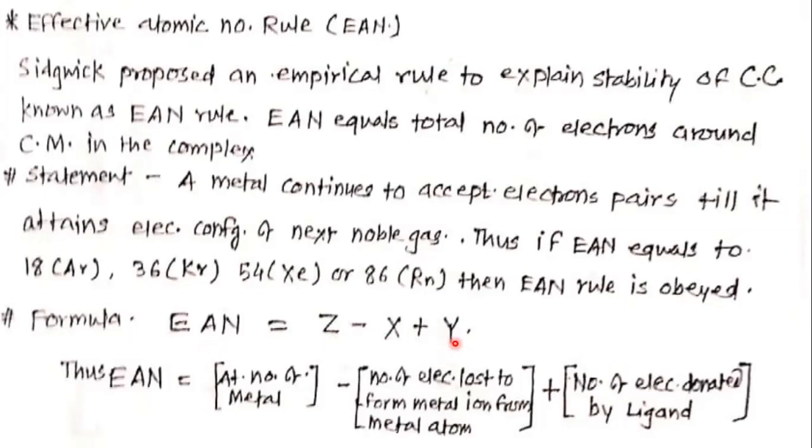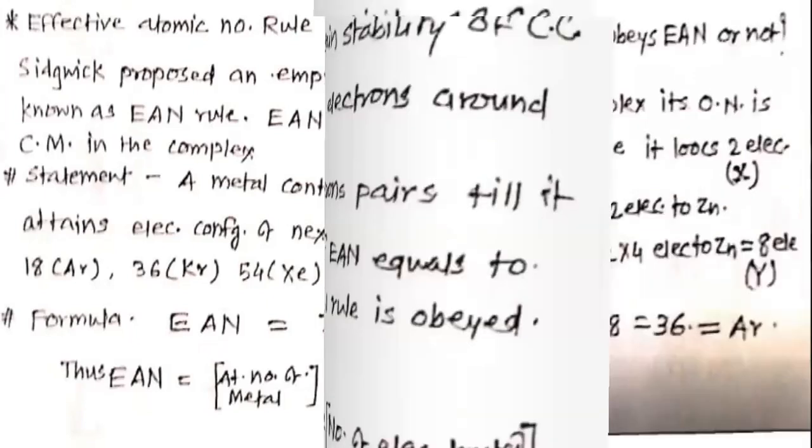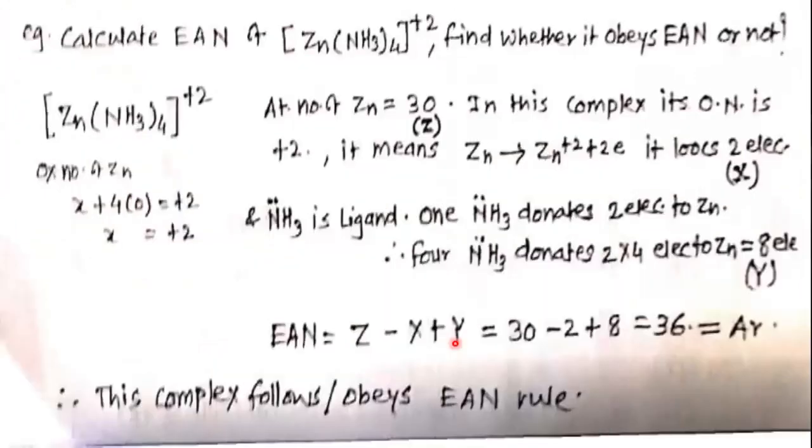Let us see by these examples. Now calculate the EAN of [Zn(NH3)4]2+. Find whether it obeys EAN or not. The cationic complex is given. Now the atomic number of zinc is 30, that is Z is equal to 30.